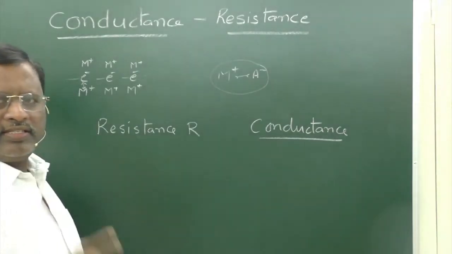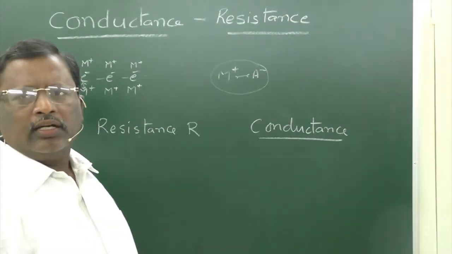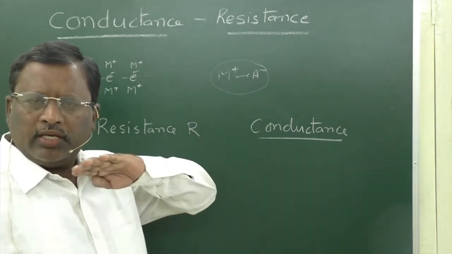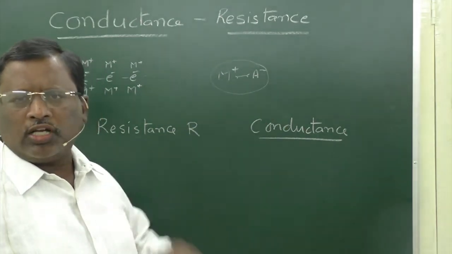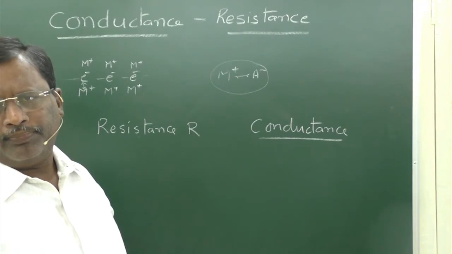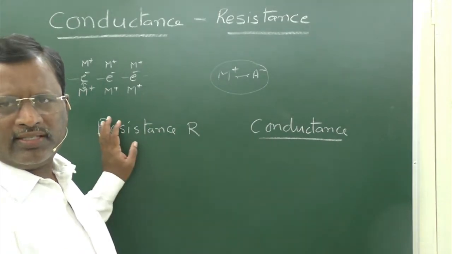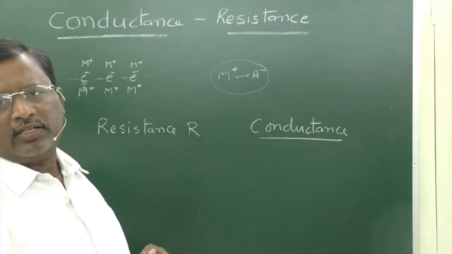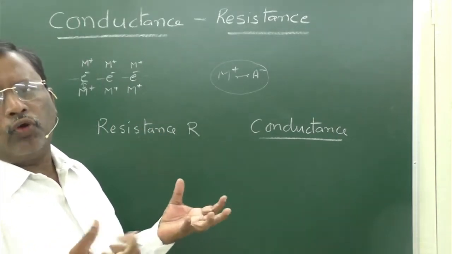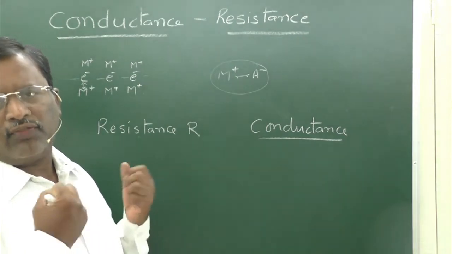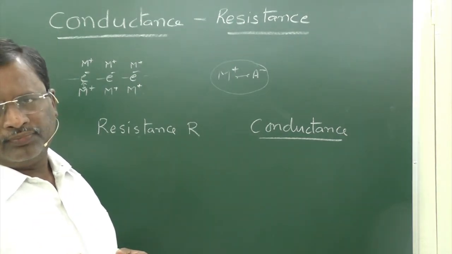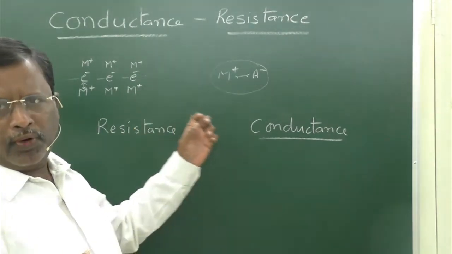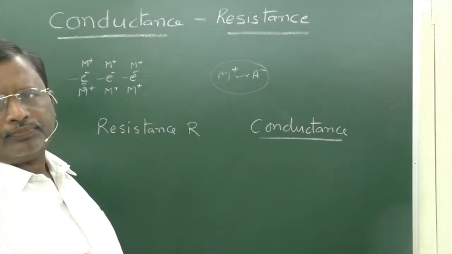Conductance is the tendency of a conductor to allow the transfer of electrons from one place to another, whereas resistance is the property of the conductor to restrict the flow of electrons. So these two are opposite properties of a conductor.